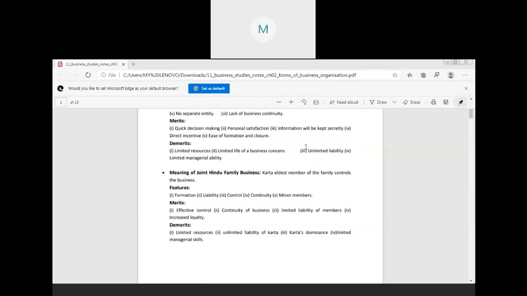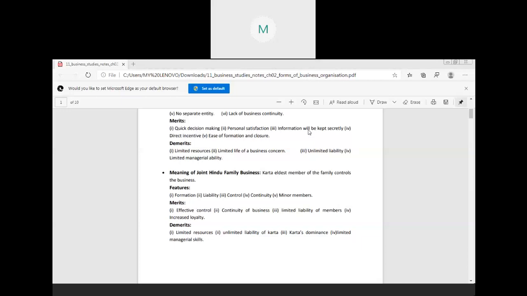Is this clear to you all? Yes, ma'am. Sole proprietorship and joint Hindu family business are clear to everyone. Okay. If there is any problem in this part of the chapter, that is the joint Hindu family and the sole proprietorship, you can ask me tomorrow also.